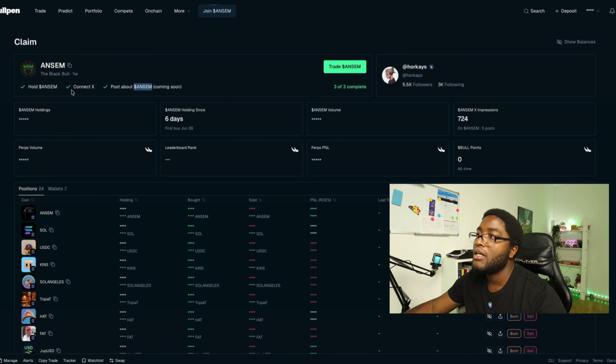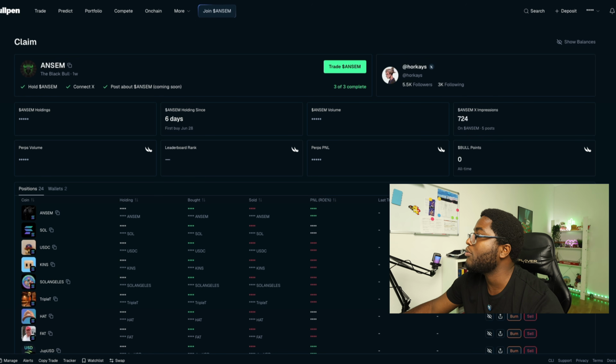And as you guys can see, it will calculate your ANSEM holdings. That is the site over here on Bullpen. It also would say how long you've been holding ANSEM for. So it's also going to show it here. And of course, you cannot lie about on-chain data and all of those things. But the thing is, how do you get this on-chain data? So for people that have already bought ANSEM before now, all you need to do is import your Solana wallet to the Bullpen interface, right? And how do you do that?